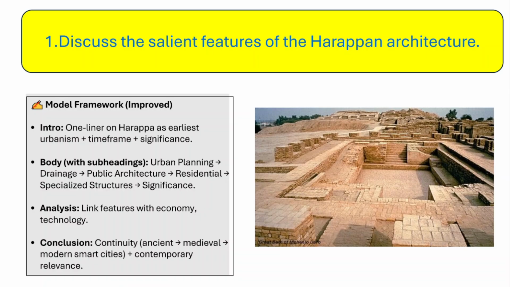All these features are very important, and among them the town planning and Harappan architecture are very important topics. So you have to be thorough with Harappan town planning and Harappan architecture.